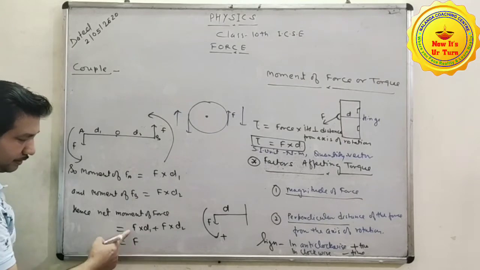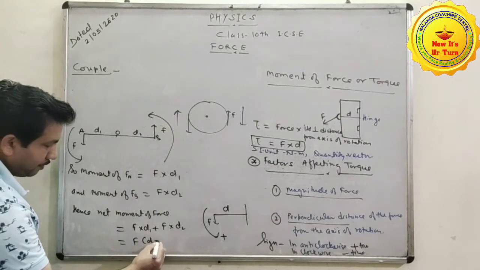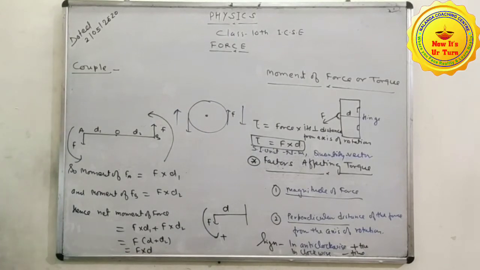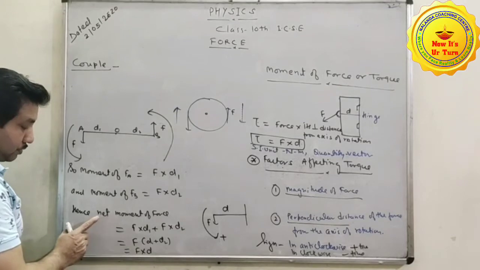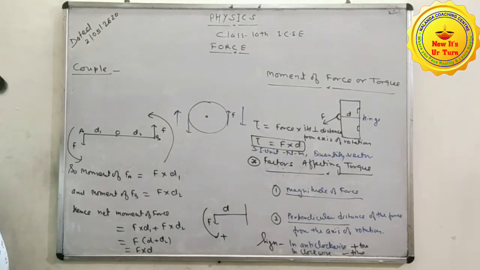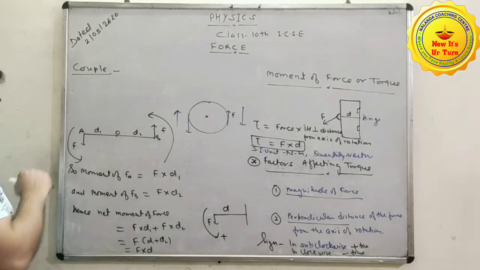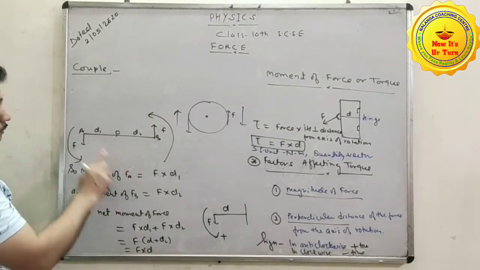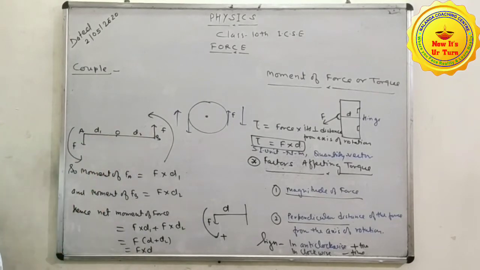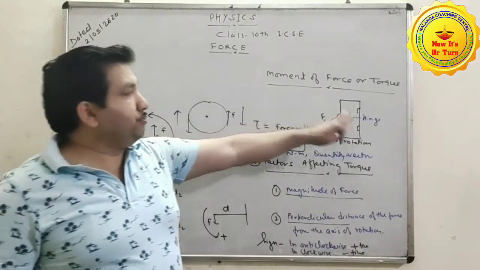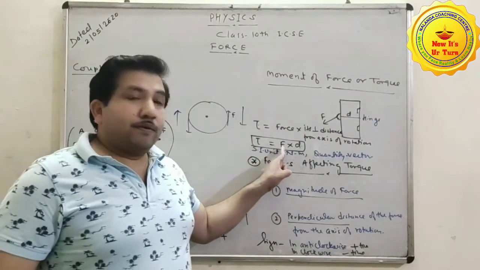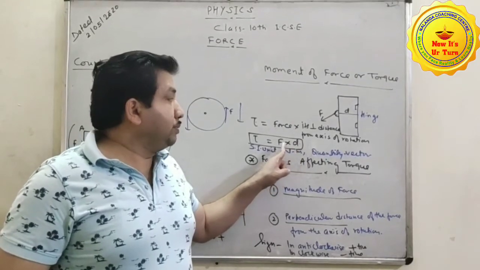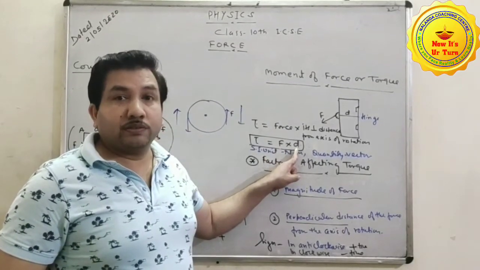Here we can take F as common, we get F into (D1 plus D2), and the sum of these two is D. It means the net moment of force due to the couple is any one of the forces and the perpendicular distance between the forces. And here the moment of force is the force and the perpendicular distance of the force from the axis of rotation.